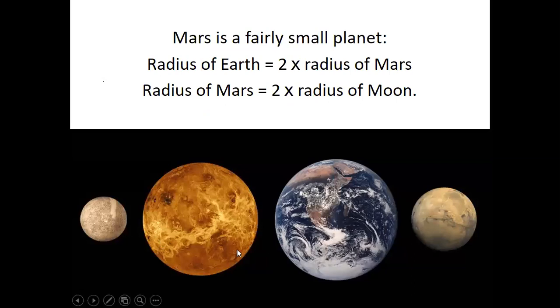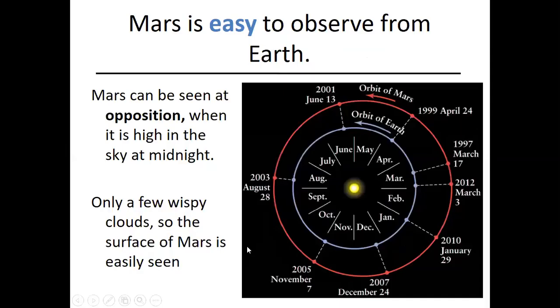These are comparison pictures of the sizes of planets. So here are Mercury, Venus, Earth, and Mars. You see, Venus and Earth are somewhat the same size, but Mars is about half the size of Earth. And Mars is the easiest planet to observe from Earth. Most of the time when the sun sets, we can see a star, right? That's Mars. So most of the time we can see it in the sky.